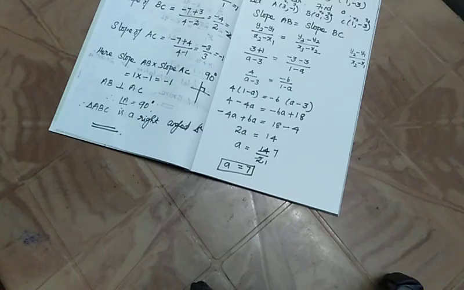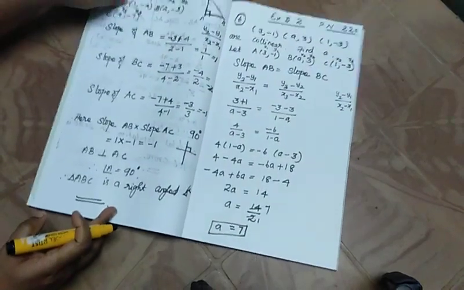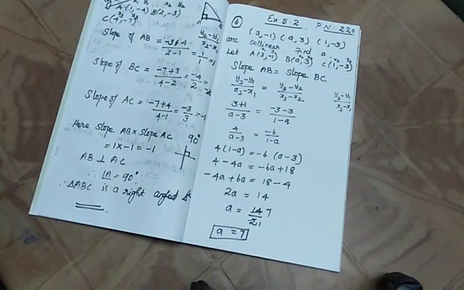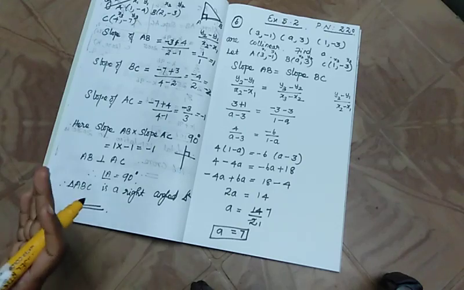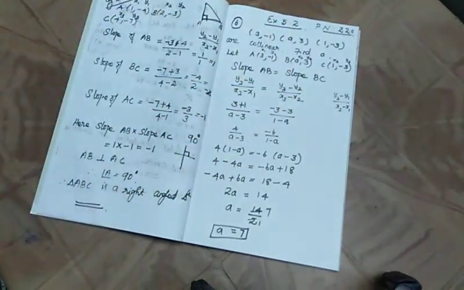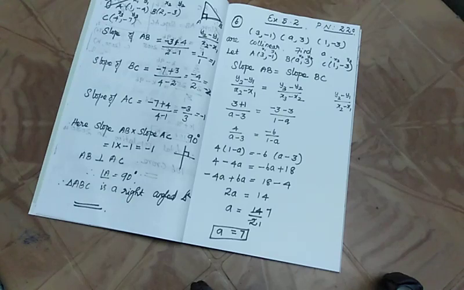So what is the a value? My a is equal to 7. Okay, so they were telling us the 3 points are collinear. Collinear means just find the one unknown value. We know that collinear means the slopes are equal. So consider any two slopes and equalize them. We'll get the value of a is equal to 7.